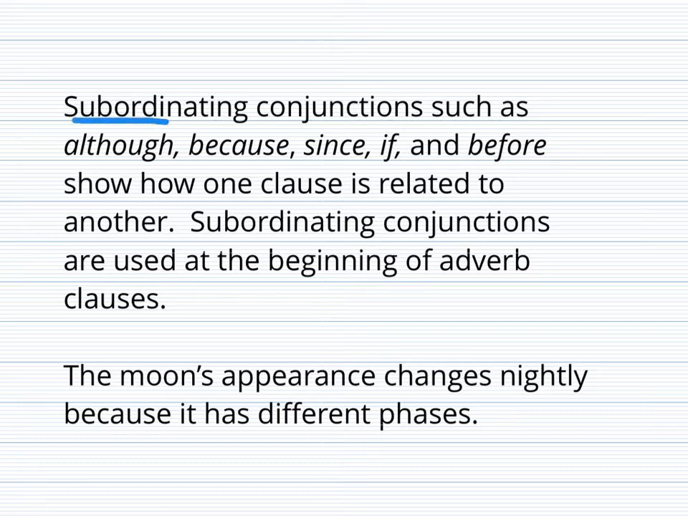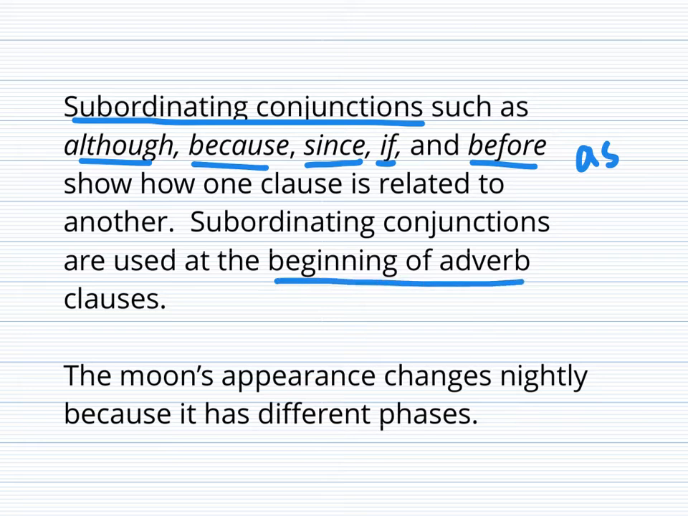Then we have our subordinating conjunctions. And these are conjunctions that we've looked at before when we've talked about dependent clauses and adverb clauses. We're looking for words like although, because, since, if, before, as. Those are some examples. And they show how one clause is related to another. They're used at the beginning of adverb clauses.